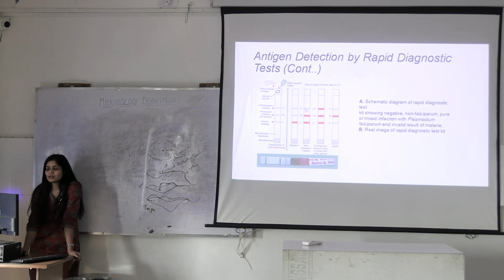Here you can detect anti-falciparum antibody and anti-malarial antibodies. When both are coming, it means there is a mixed infection. When only one of them is positive, it depends on which one is positive. If it's anti-malarial, it means all species, or specific to falciparum. This is how you have to interpret.